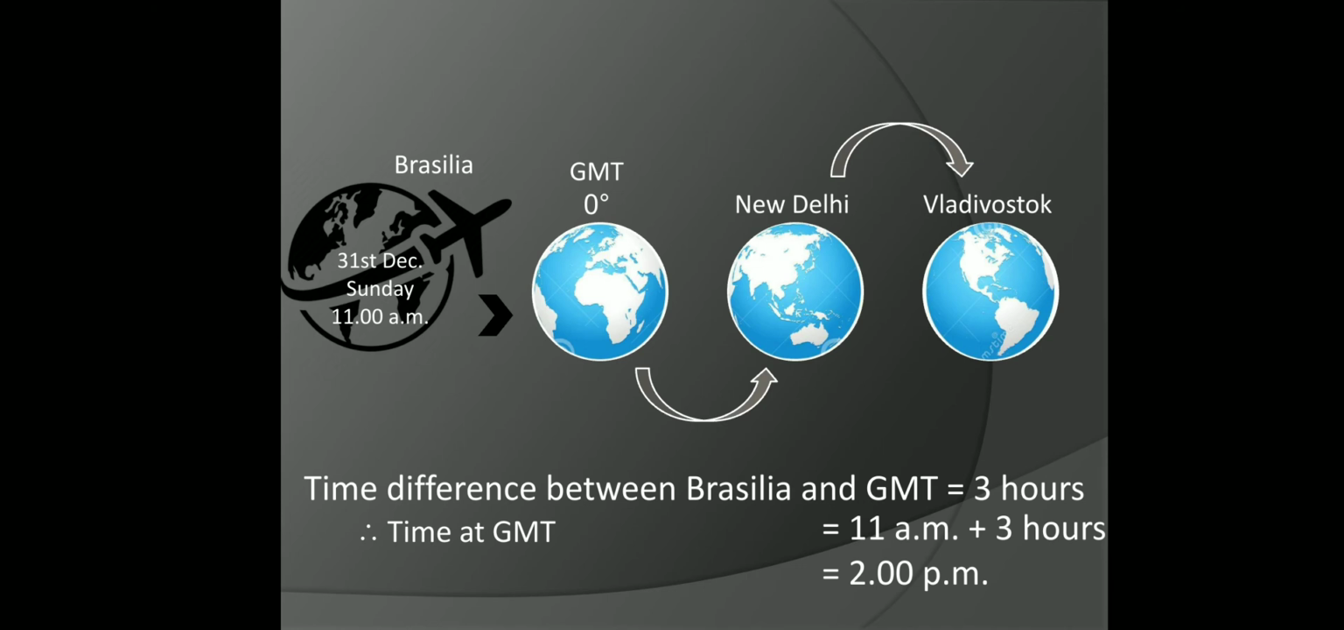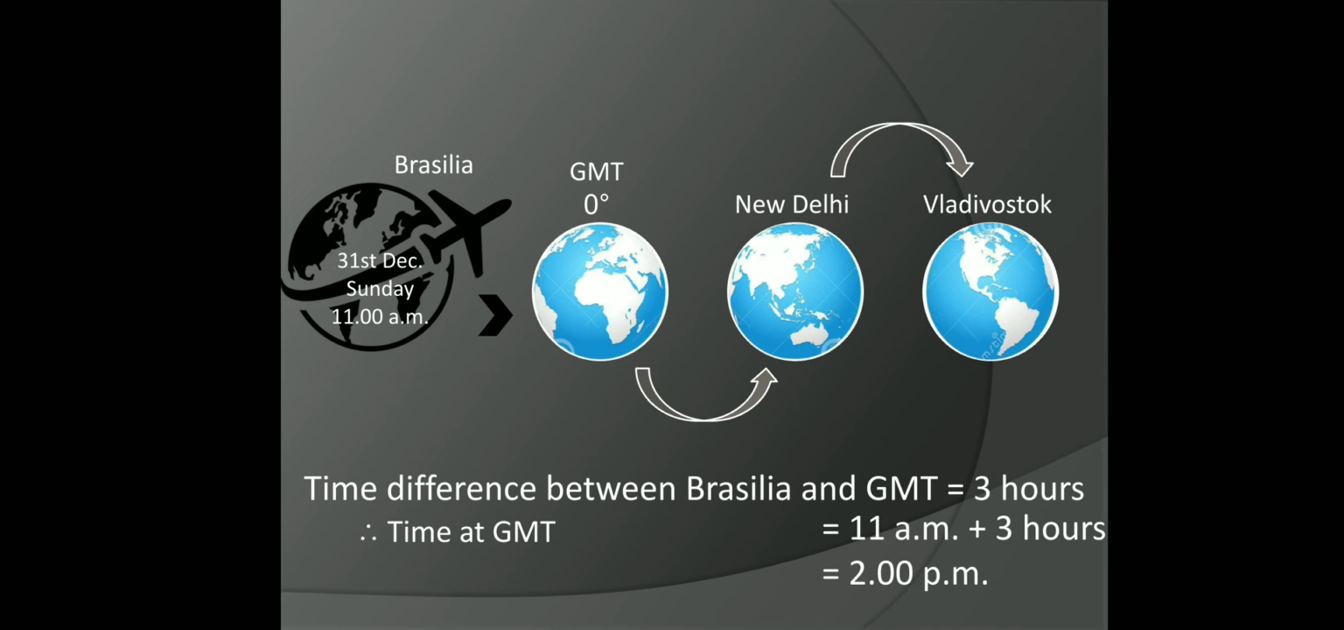The time difference between Brasilia and GMT is 3 hours. As I told you, from Brasilia and GMT there is officially a time difference of 3 hours. Like that I told you, Brasilia is following how many time zones? 4 time zones. Yeah, but now officially we can say there is a 3 hour difference. So now when the plane is leaving at 11 a.m., that is GMT.